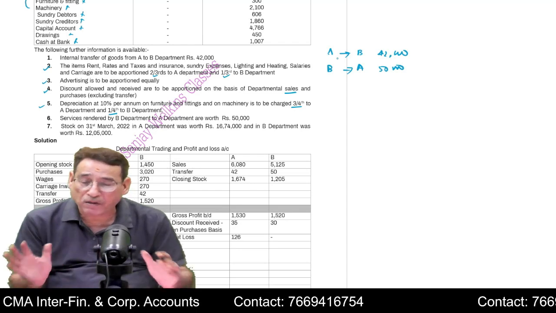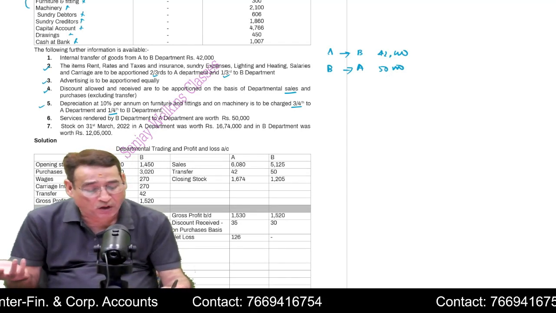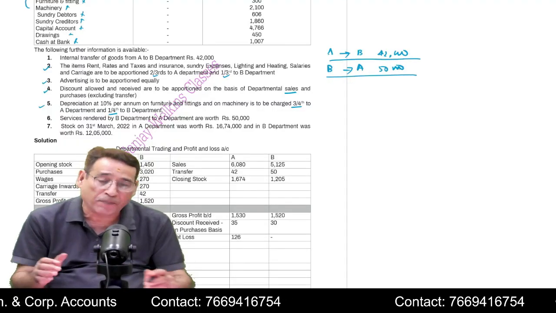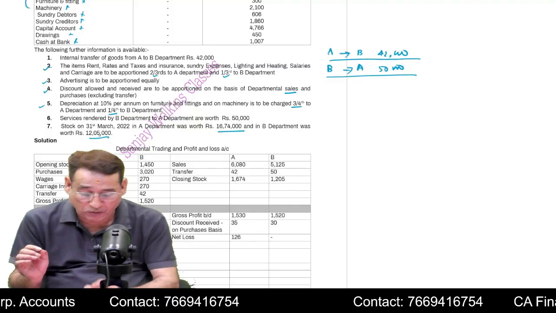So it is a case of interdepartmental transfer, but it is not going to give us any problem because only this much of information is given that Department A has transferred some goods and Department B has transferred some goods. Is it clear to you? Some closing stock is also given to us.